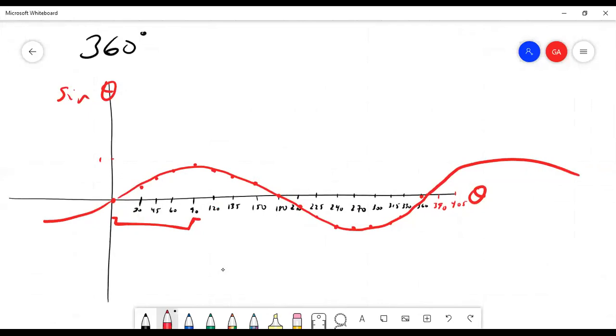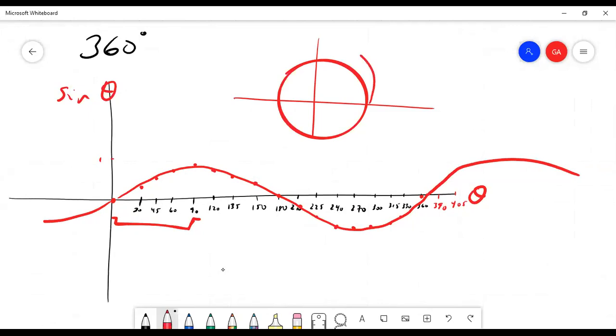Okay, so does this make sense? That when I plot the values, I got this shape, and that it repeats. Well, when you repeat, what you've really done is you've started going around the circle all over again. So I have sine values 0 to 90, sine values 90 to 180, sine values 180 to 270, and then sine values 270 to 360.